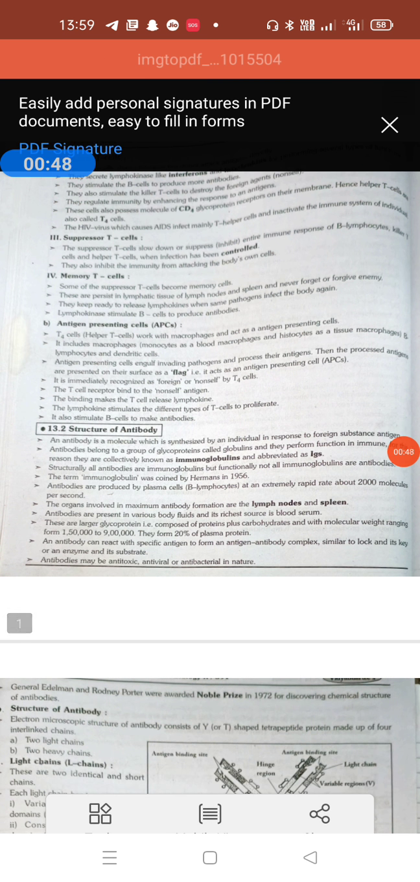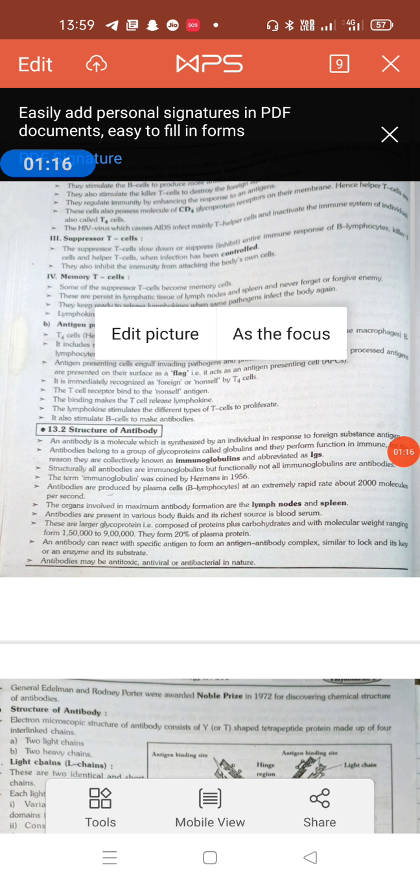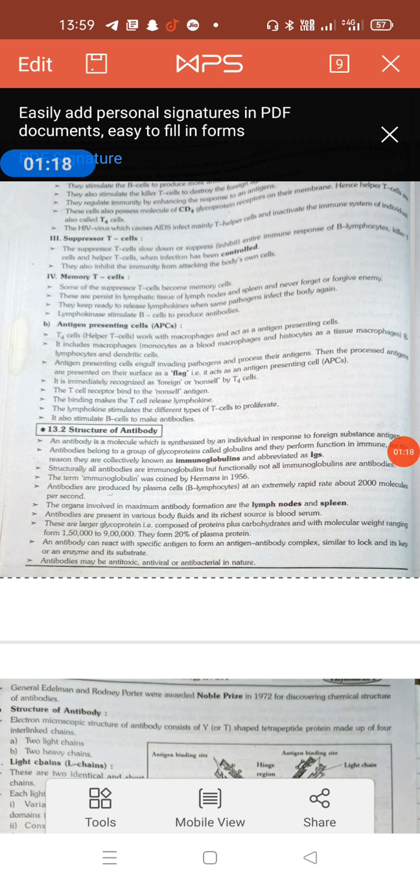These antibodies are glycoprotein in nature, which are produced in the individual in response to the foreign substance called the antigen, and they are called immunoglobulins because they are very important for maintaining immunity. So structurally all antibodies are immunoglobulins, but functionally not all immunoglobulins are antibodies, because antibodies are produced by plasma cell produced by the B lymphocyte at an extremely rapid rate, about 2000 molecules of antibodies produced per second.